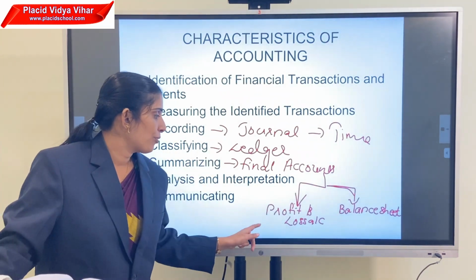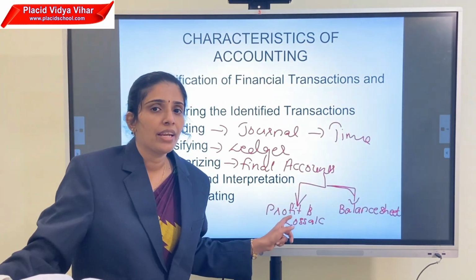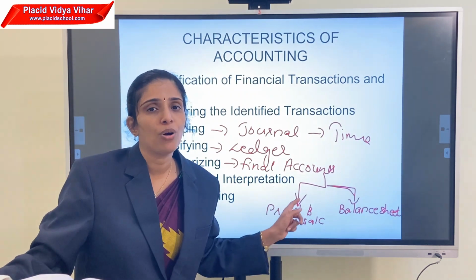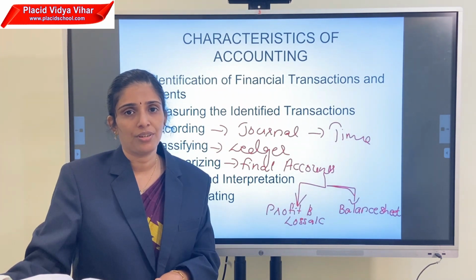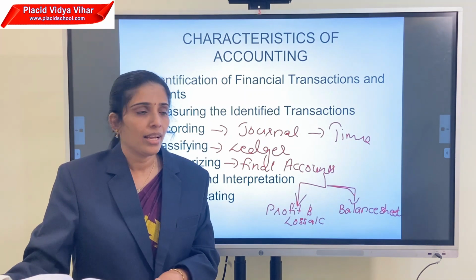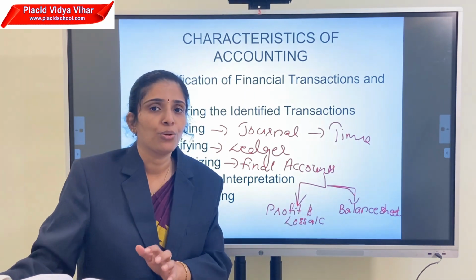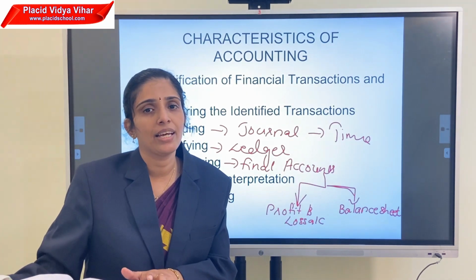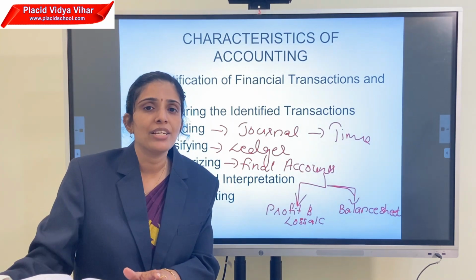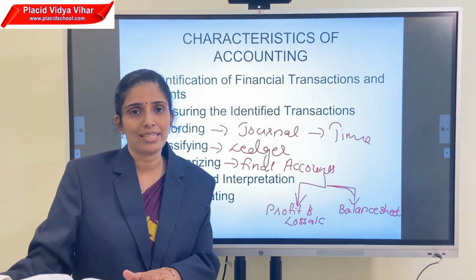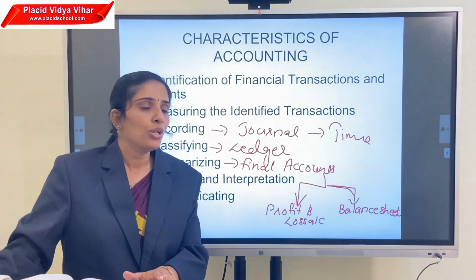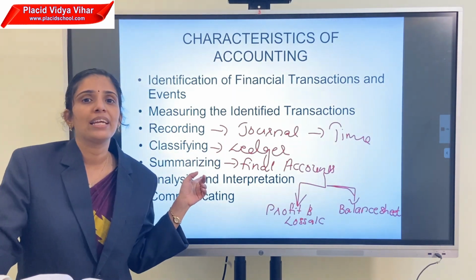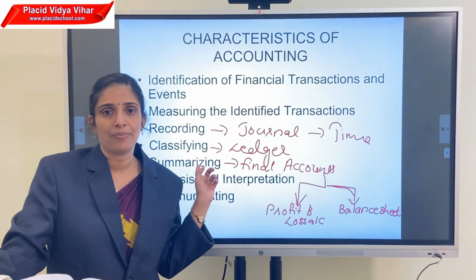Through the preparation of profit and loss account, we can identify the profit or loss of the organization. Then, the preparation of balance sheet. Through the preparation of balance sheet, we can clearly identify the financial position of the organization. So, through the summarizing process, we get the results of business.